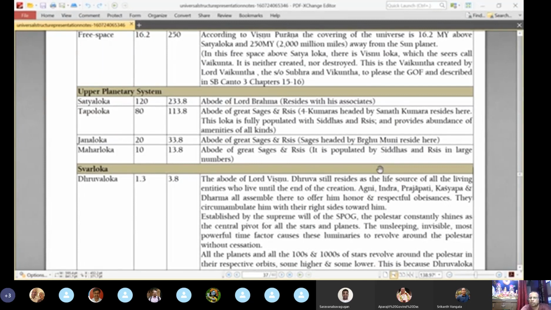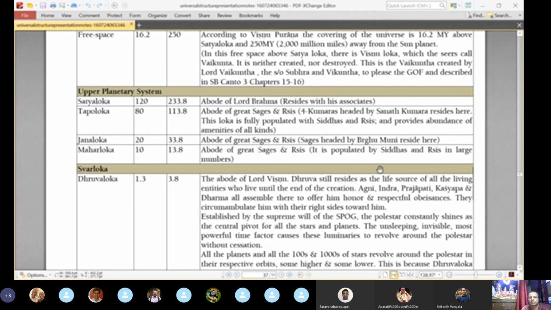So basically, there are not many details mentioned actually here. But I think in Bhagavatam, in different places and other scriptures, there is more information. But at the moment, as per what is available here, there are not many details mentioned.